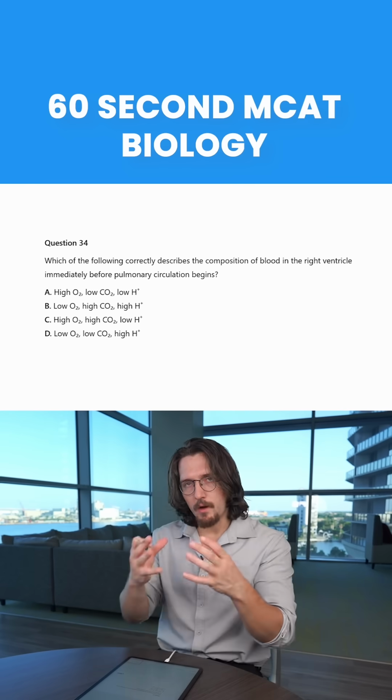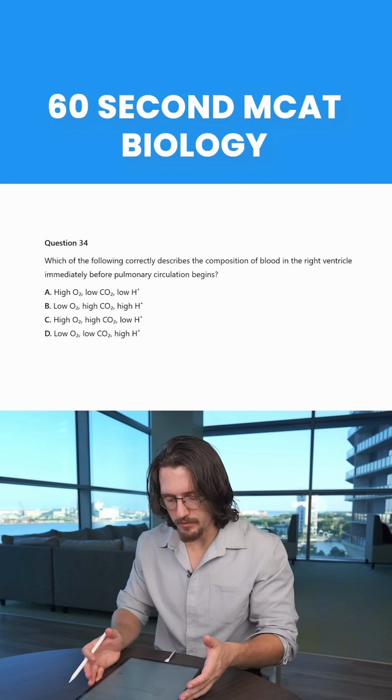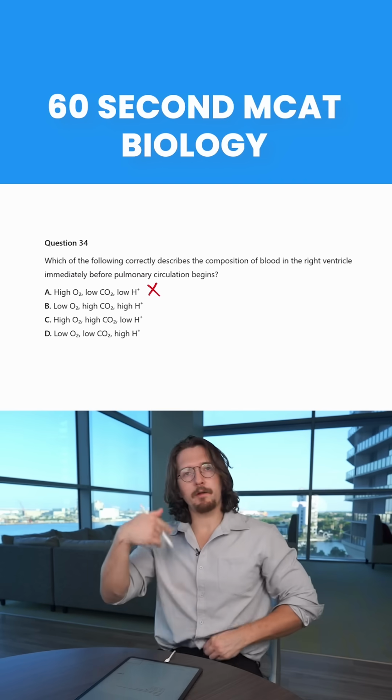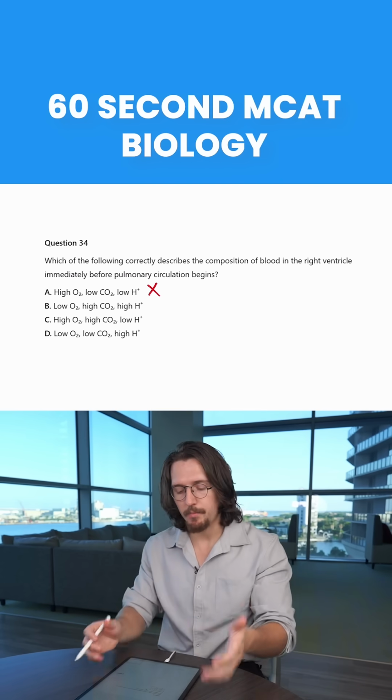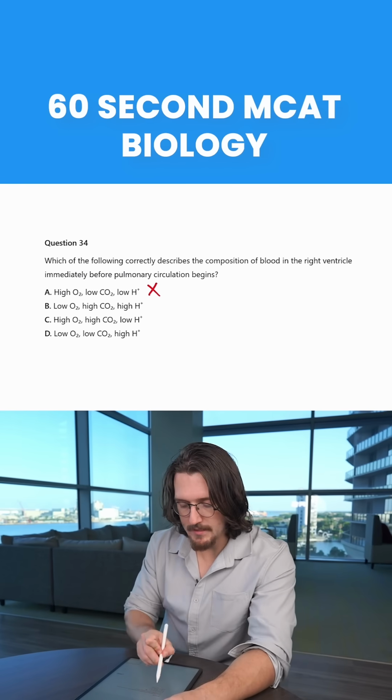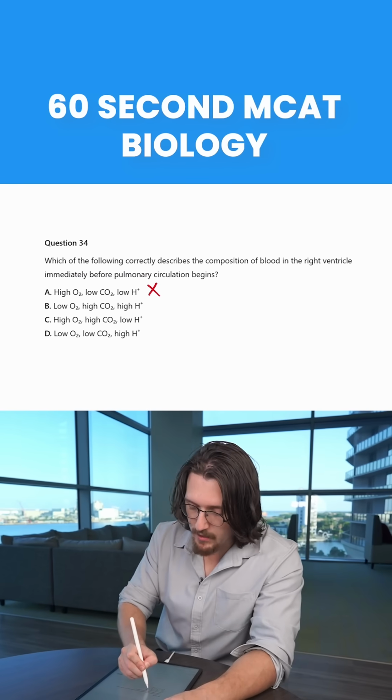Now, what is that blood going to be composed of, right? In nutrients and then gas levels, right? So A says high O2. So that's wrong right away, right? Because high O2 will only happen after it's gone through the lungs and picked up more oxygen. But here it's oxygen depleted because it's basically offloaded its oxygen at the tissues. Now B says low O2, so that's correct. And then it also says high CO2 and high H+, which are protons. So that sounds accurate, okay?